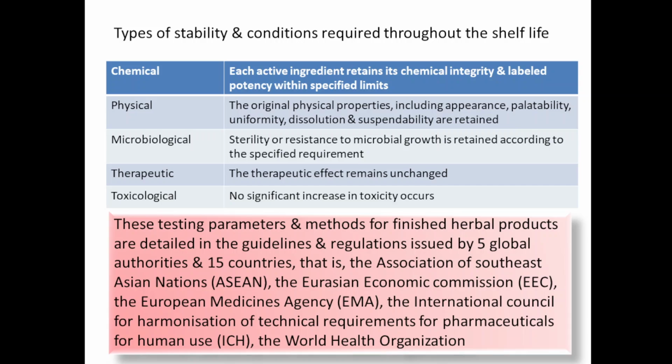Physical, first is chemical. Each active ingredient retains its chemical integrity and labeled potency within specified limit. Physical, the original physical properties including appearance, palatability, uniformity, dissolution, suspendability are retained. So physical parameters studied include appearance, dissolution, uniformity, and chemical integrity and potency with specified limit. Microbiological, sterility or resistance to microbial growth is retained according to the specific requirement.